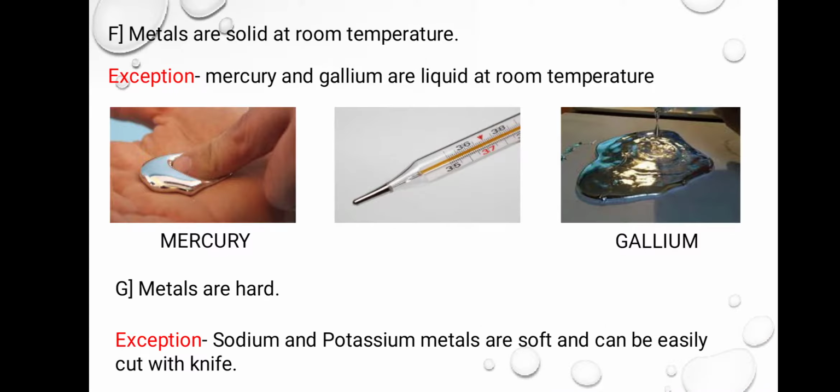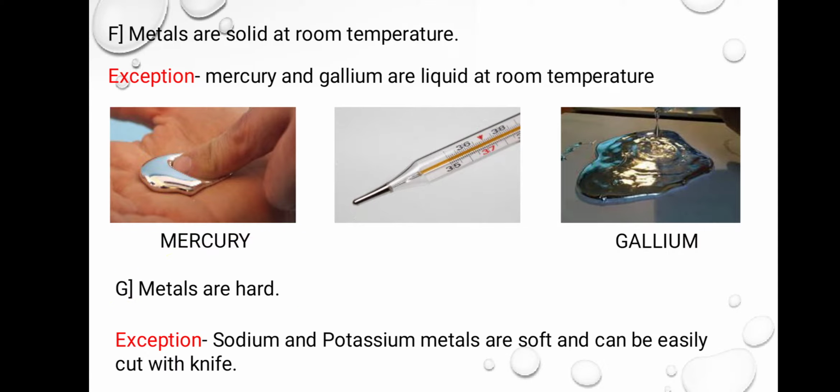Now, the next property, that metals are considered as solids. Yes, all metals are solid, but there is exception. Mercury and gallium, they both are not solid at room temperature. They are liquid. They are the exceptional cases. Next property, metals are hard.